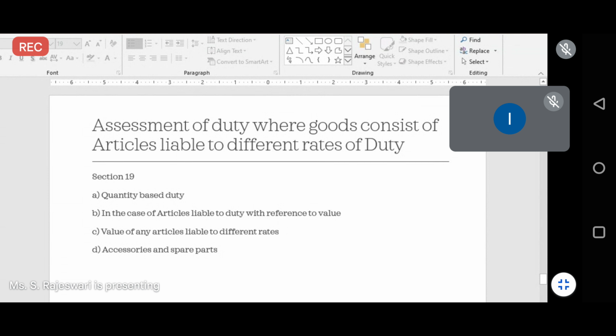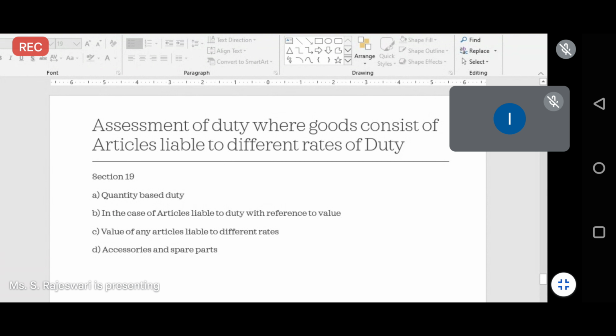Then the third one talks about goods with different features, like phones. In that case, based on the features or the product, the custom duties will vary. And the last one is where accessories or maintenance items for repairing purposes are imported, then the custom duties will be based on the article which is imported. So this is based on the accessories of duties.